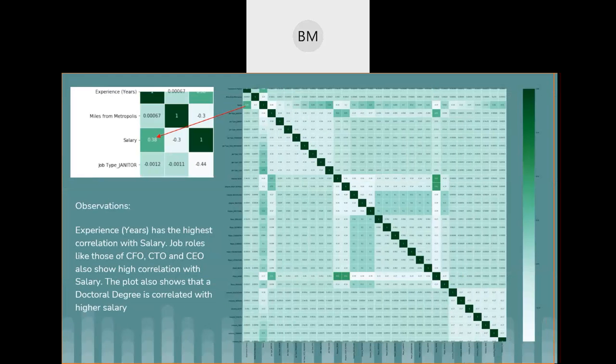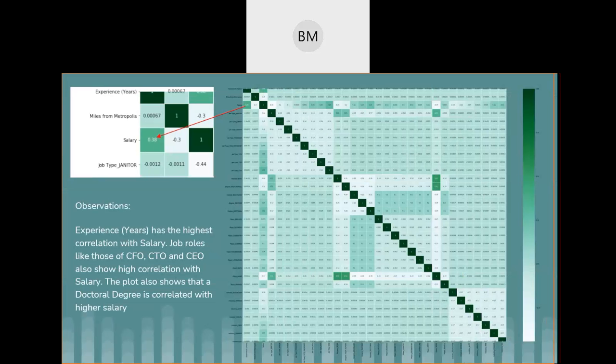So what we got over here is the correlation matrix with all the features we have in the data set plotted. The highest correlation with the target variable is experience, which has a value of around 0.03 or something. I can't show you properly, but that's the value.